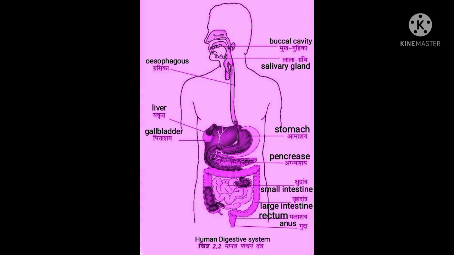Next is the large intestine. The end of the small intestine opens into the large intestine. It is about 1.5 meters in length. The large intestine is wider and shorter than the small intestine. Its function is to absorb water and some salt from the undigested food material. Undigested food material passes into the rectum and is removed through the anus from the body.